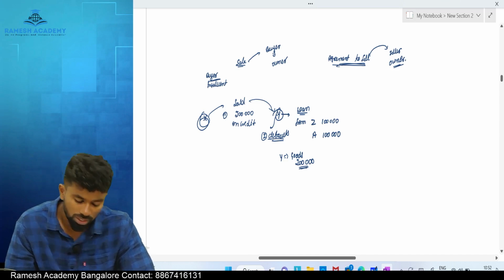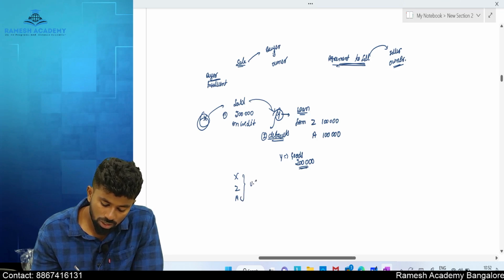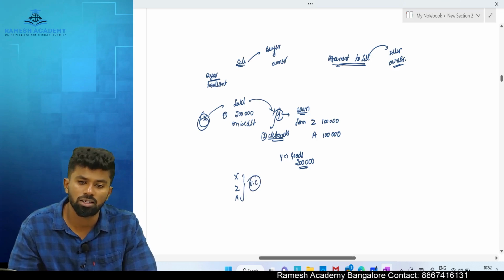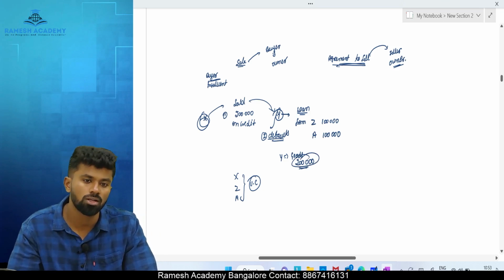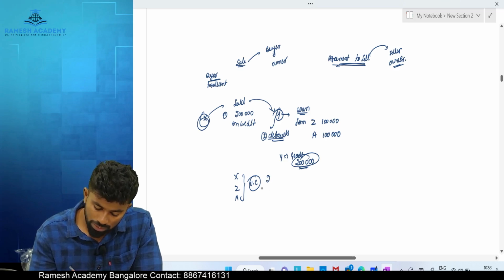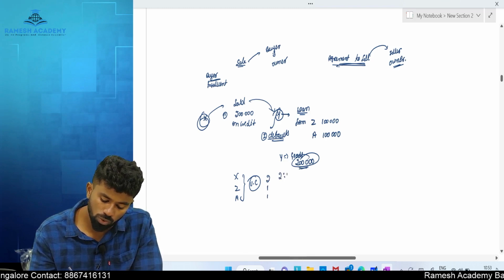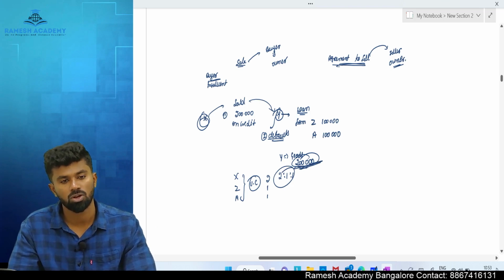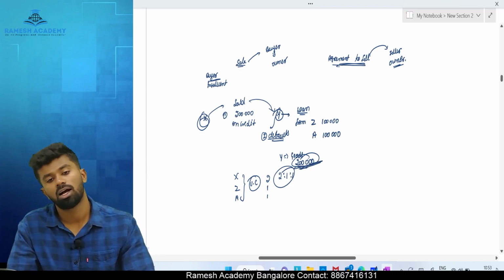Then what else can he do, sir? Now X, Z, A, all three are considered as unsecured creditors. All three of them will get only what dividend? Ratable dividend. Means this 2 lakh will be divided proportionally to X, Z and A. X's debt is 2, Z's debt is 1, A's debt is 1. So 2:1:1 is the ratio in which this 2 lakh rupees will be distributed. Because who is the owner? Y is the owner. Seller is considered as unsecured creditor.